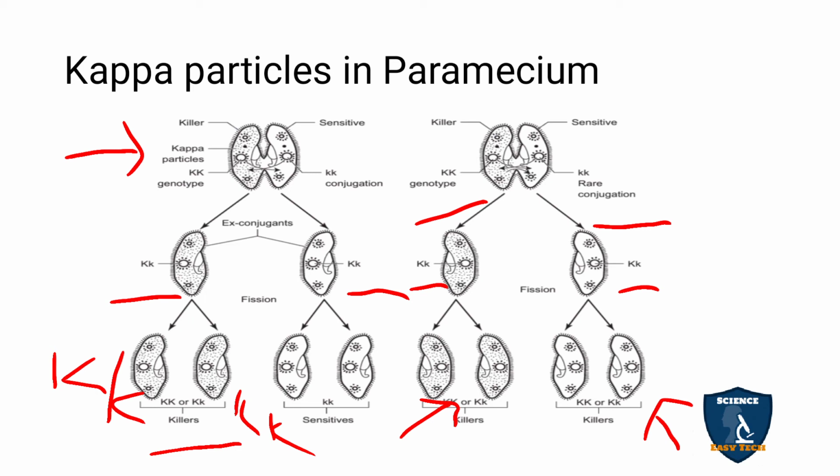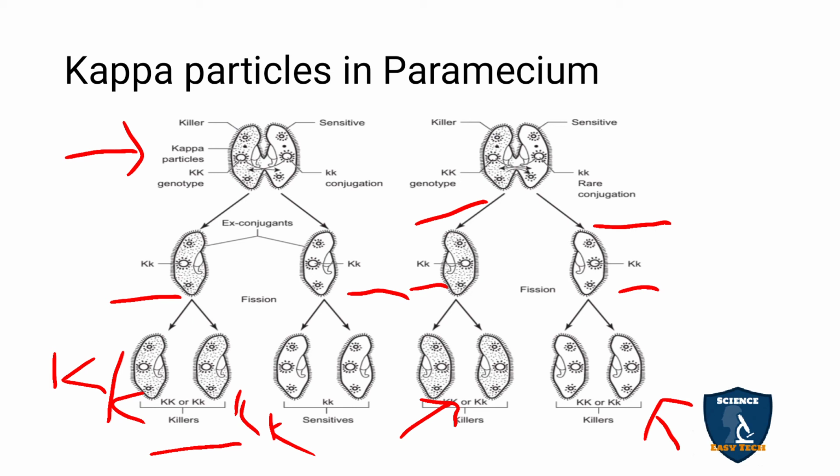This kappa particle contains the bacteria called Caedibacter taeniospiralis. This bacteria has two forms, N form and B form. The N form is infective, and it is responsible for the killer type, that is, it produces R bodies.